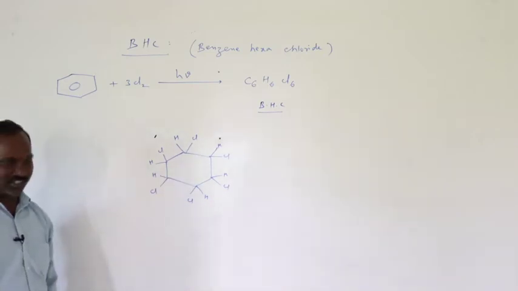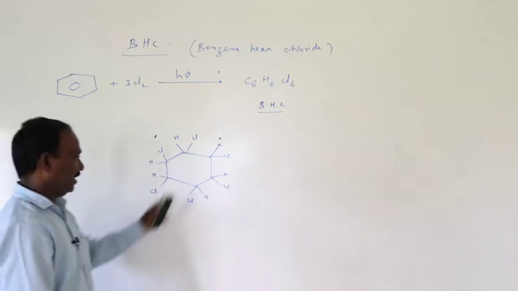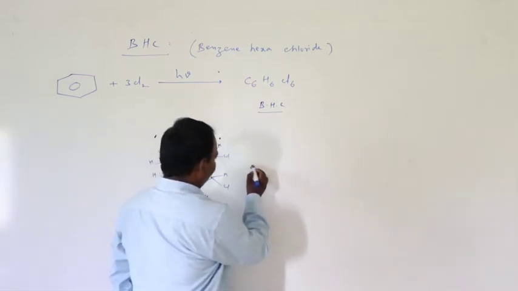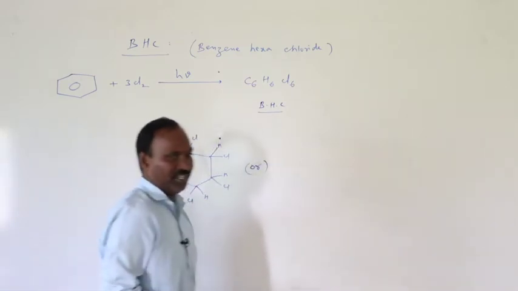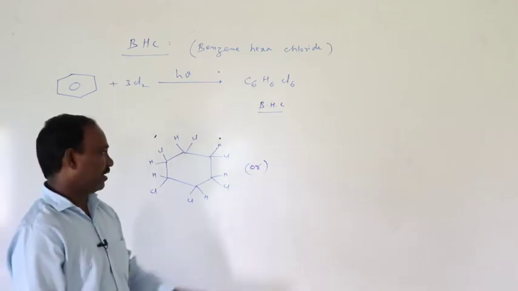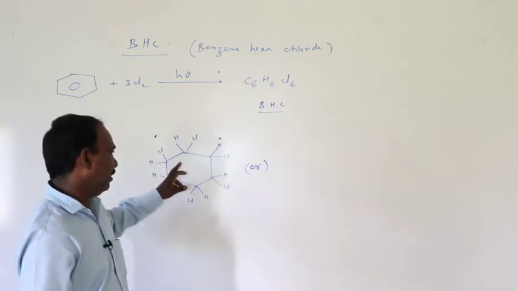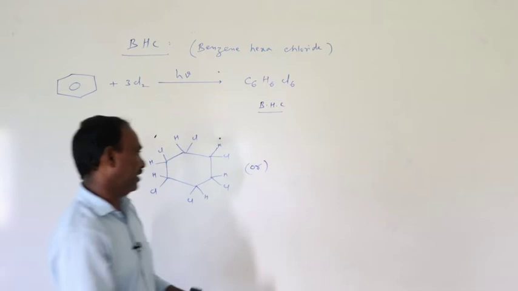This is the simple structure, but originally it is represented by the chair conformation, which is the most stable compared to the flat cyclohexane structure.